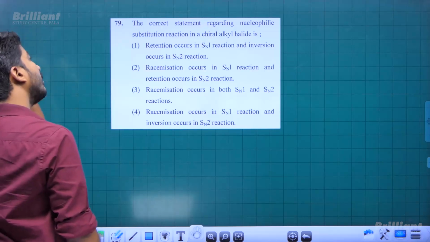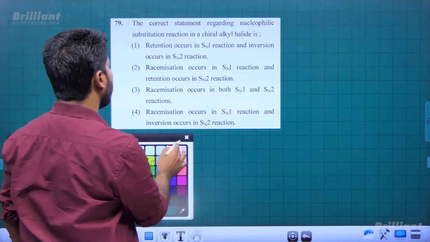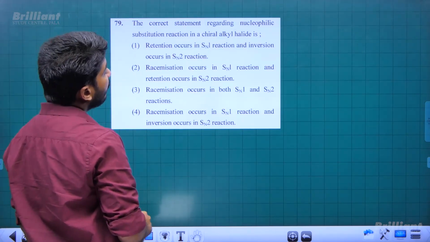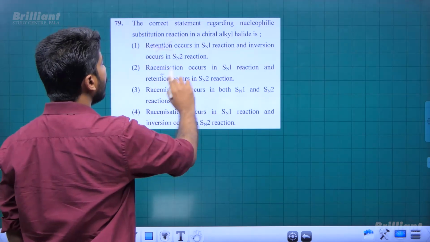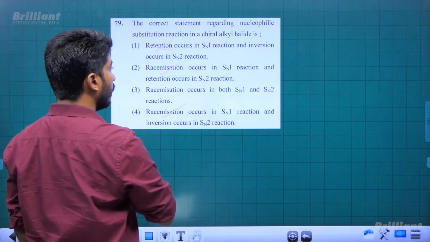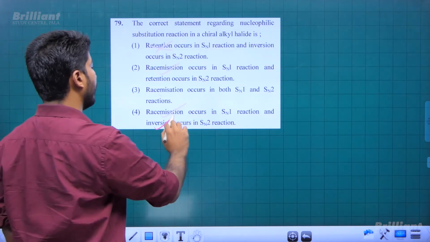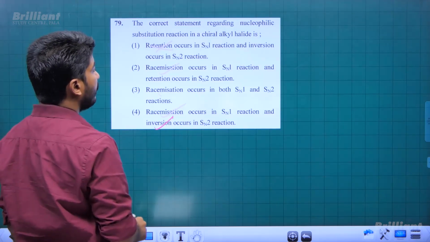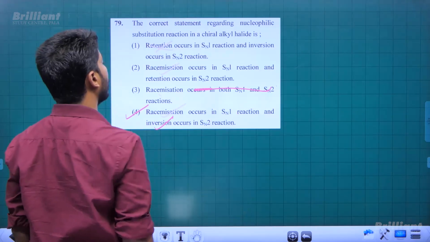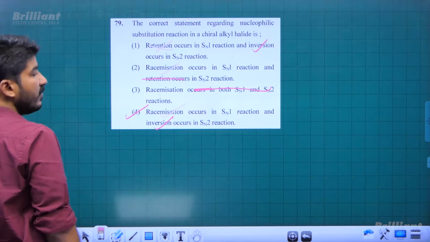The correct statement regarding nucleophilic substitution reaction in a chiral alkyl halide is, okay, nucleophilic substitution, SN1, SN2, they are talking about. In SN1, racemization is occurring, and in SN2, the inversion of configuration is occurring, right? So answer is option 4. Okay, 4 is the answer.